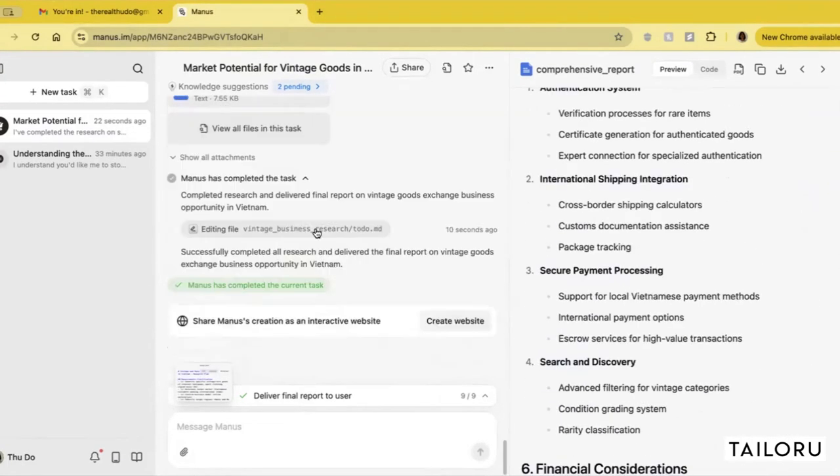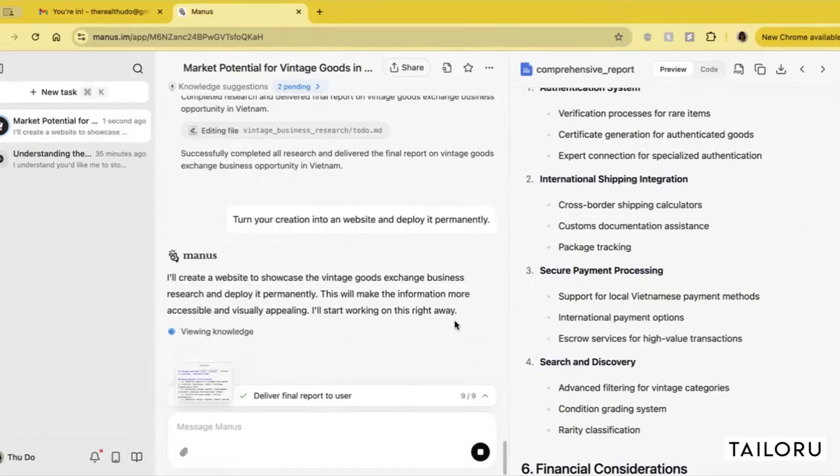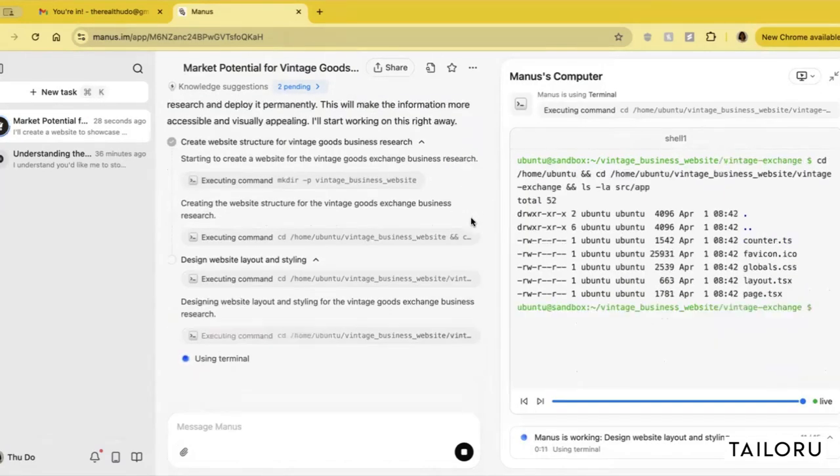Okay. Interestingly, Manus also gives me the ability to create an interactive website to help understand all this research. So let's see what it comes out with. Manus is creating this website for me using the content that is already created, and is now creating the website layout, making sure that I can take all of this research and consume it or even share it with others.